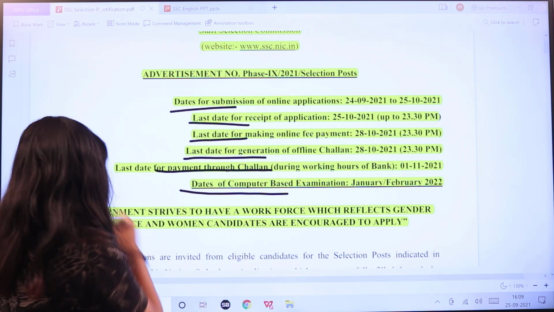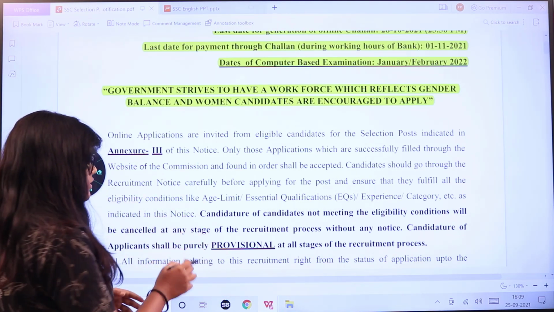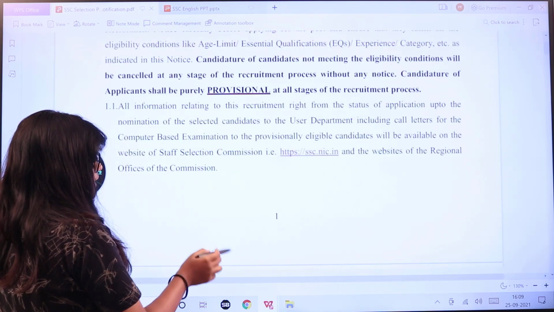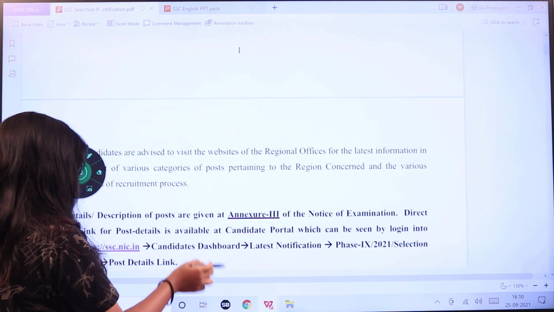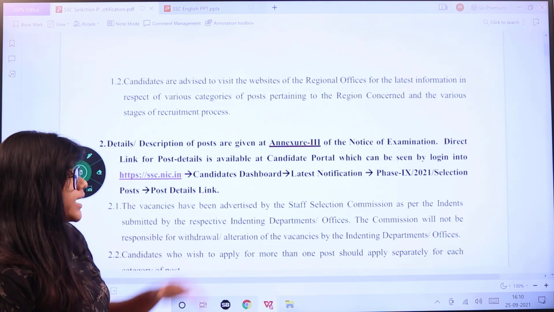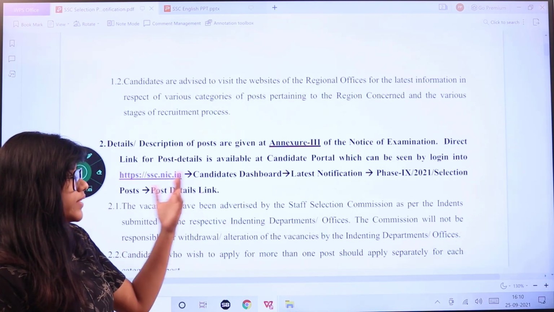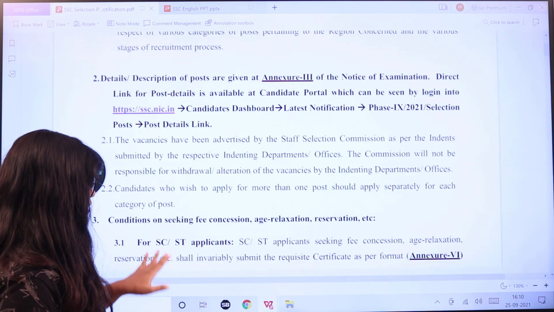The examination, which is a computer based test, will be conducted in the month of January or February 2022. Heading over to the next set, women candidates are also eligible to apply for any of the posts which you are willing to. And here is the official website again. Please check it for the regional offices of the commission. In the official notification, you can see the candidate's dashboard once you register, and then the latest notification. You can check the details with the links provided here.